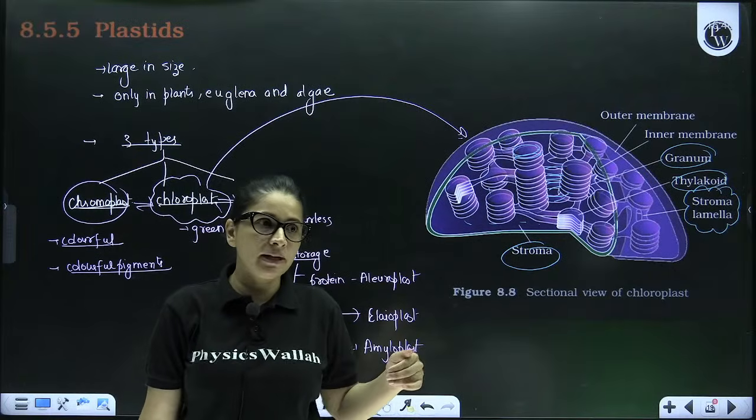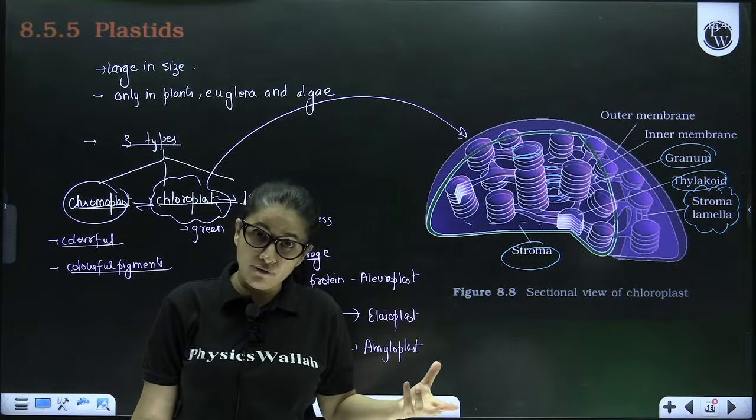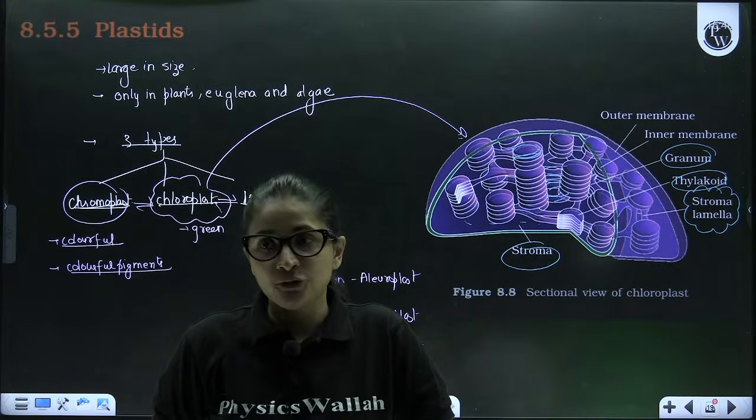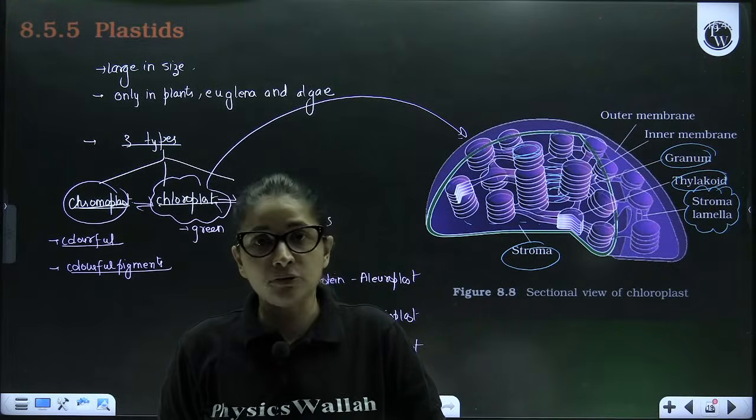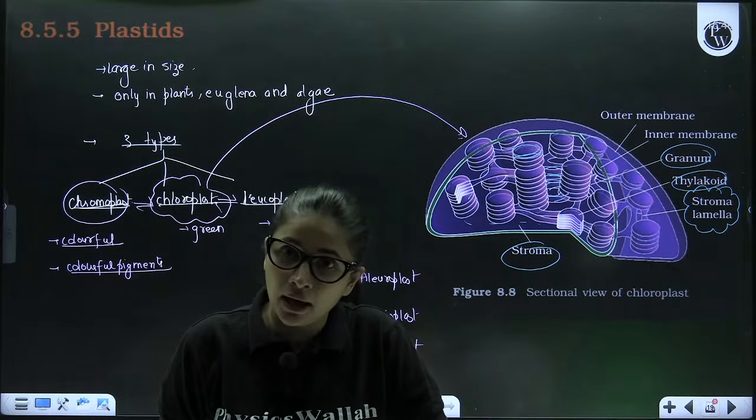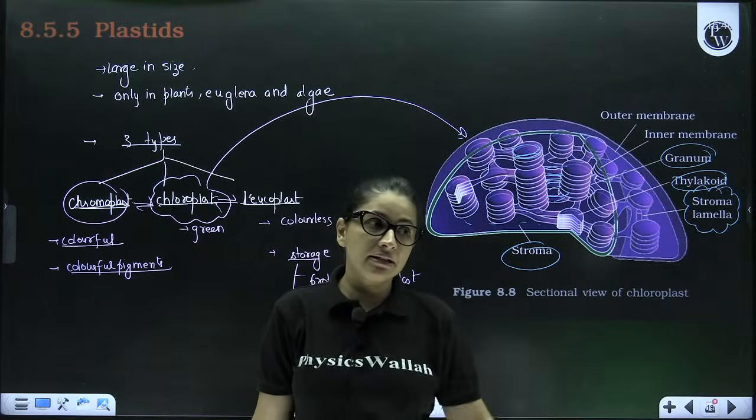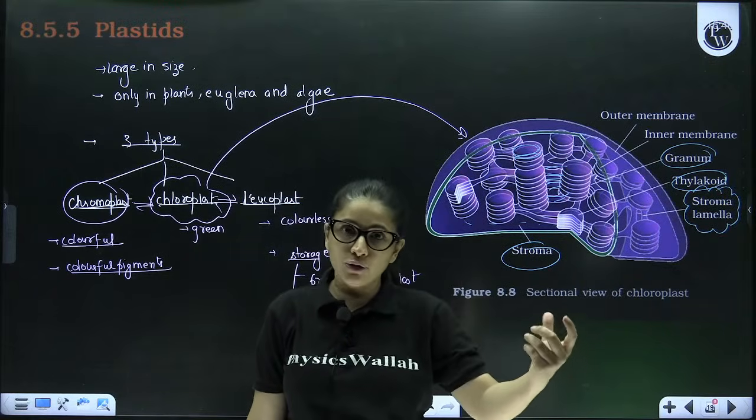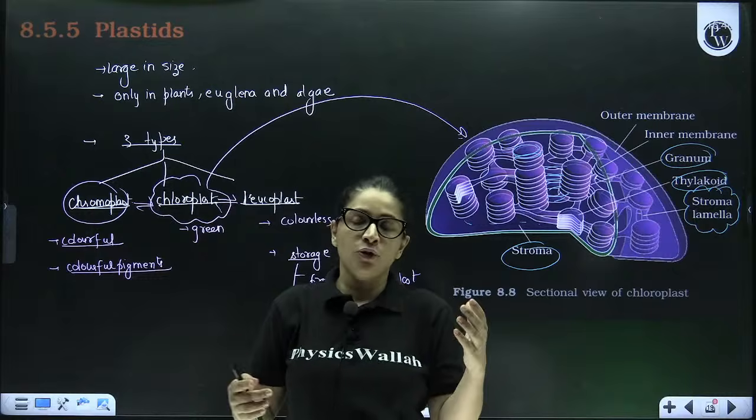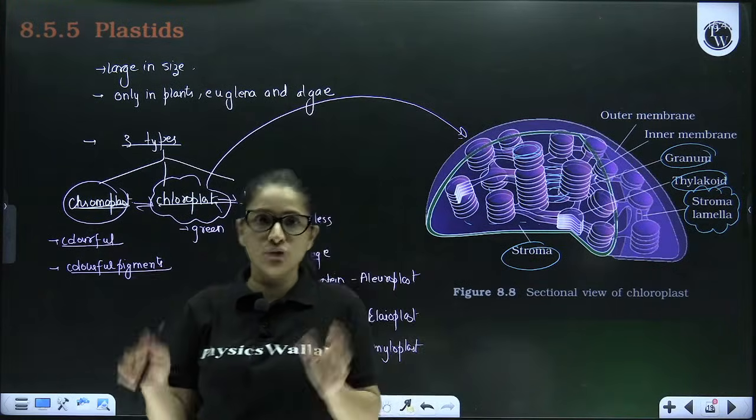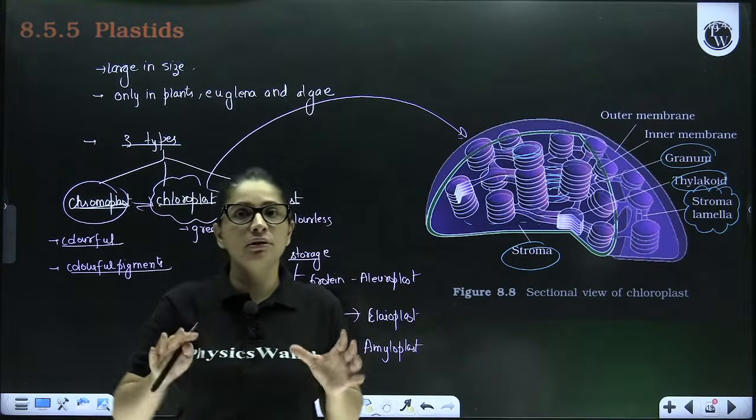For example, the shape of chloroplast in the unicellular green algae Chlamydomonas is cup shaped. The shape of chloroplast in Spirogyra, which is a multicellular filamentous green algae, is spiral shaped. In Ulothrix, it is collar or girdle shaped. So the shape and the number of chloroplasts vary from cell to cell. However, its function remains the same.